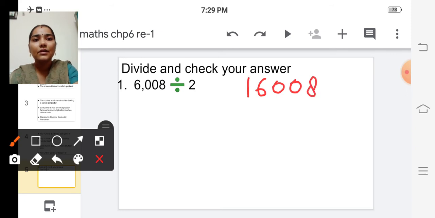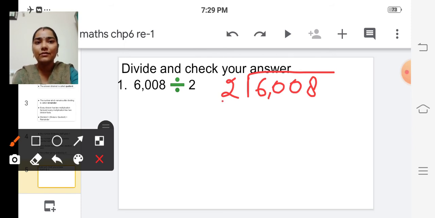Consider the first digit because the divisor is a single digit number, isn't it? So we can take the first digit of the dividend. What is the first digit? It is 6.